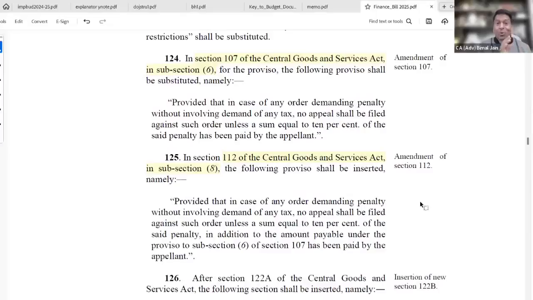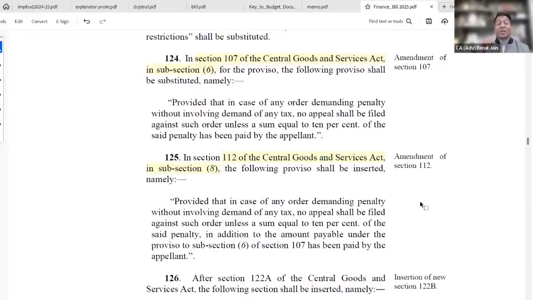This was so far so good, but now with this change, what they are talking about, they're going to amend that proviso, and they're saying, Mr. Jain, it is now 10% instead of 25%. You would be thinking my pre-deposit is getting reduced from 25% to 10%, one way to look at it, but look at it another way.